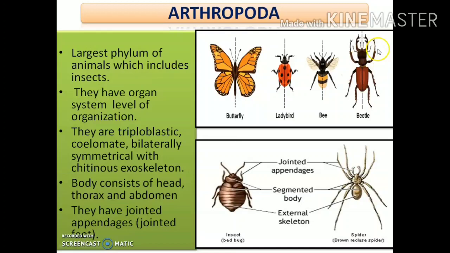So the entire foot can be divided into some parts. It seems like several parts have been joined with each other to form the entire appendage of a particular animal under this phylum, and so they have jointed appendages. Clear?